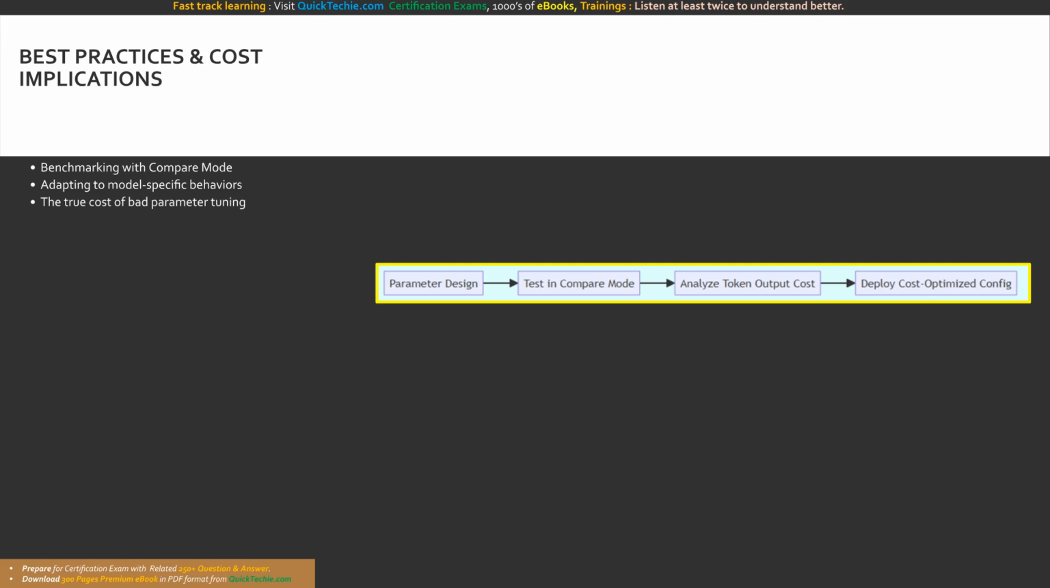Furthermore, bad parameter tuning has a direct impact on your AWS billing. If your temperature is too high and your top P is unrestrained, the model might ramble incoherently, generating hundreds of useless output tokens. Because you are billed per output token, poorly configured randomness directly burns through your cloud budget. By strictly tuning these parameters, you guarantee concise, high-quality, and cost-effective operations.